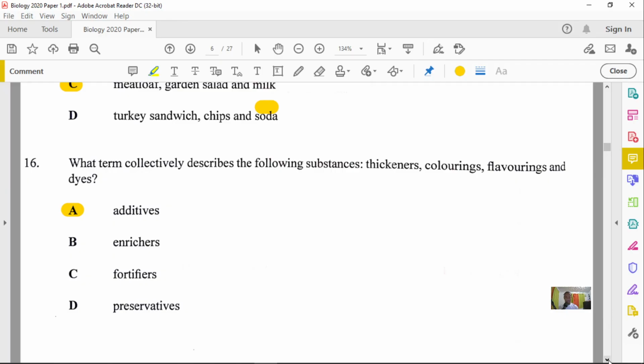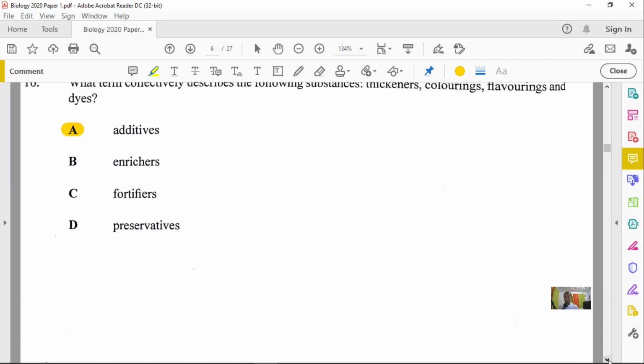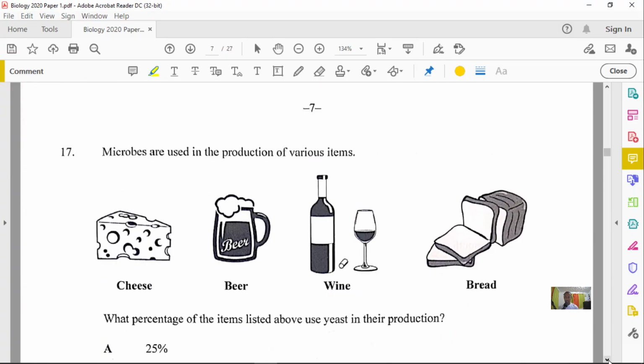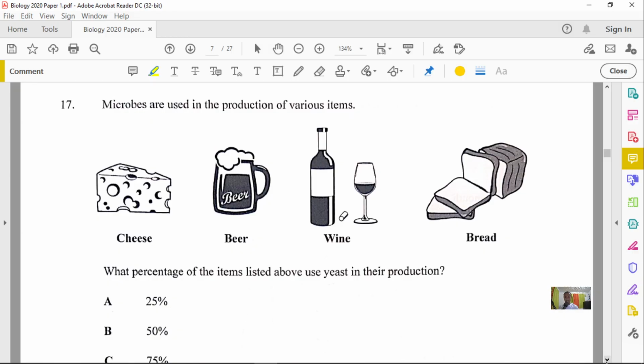Let's go to number 17. All right, and in number 17 here we have microbes. So we look at this carefully. It said microbes are used in the production of various items. And when we say microbes, we talk about microorganisms, whether it be bacteria or fungi, protists or whatsoever. So we're talking about microbes, small organisms. Now, the thing is this, it said what percentage of the items listed above use yeast in their production?